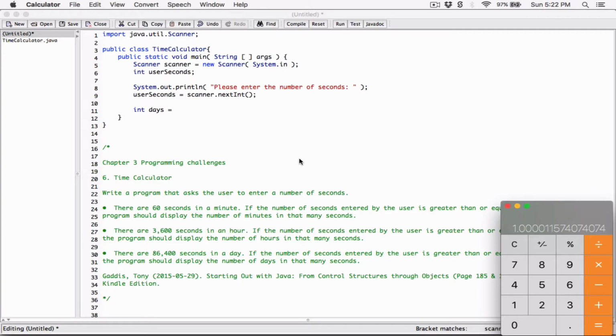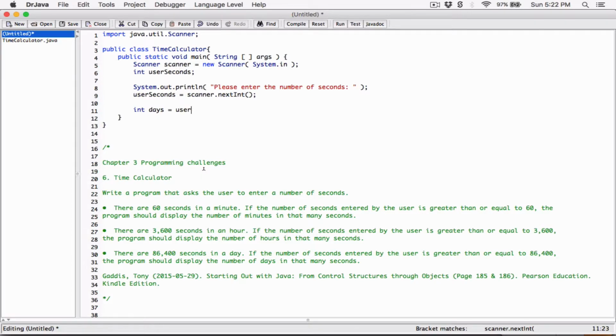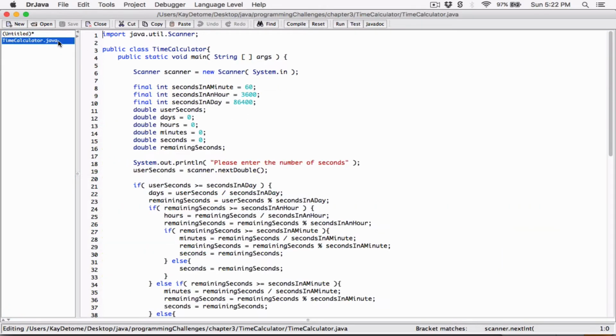So to get the exact number of days, I want to go ahead and divide the user's number of seconds by 86,400. So I'm dividing the user seconds over here by 86,400. And if I want, you see the way I declared seconds in a minute, seconds in an hour, seconds in a day, I could have done the same thing. I could have stored the values in variables.